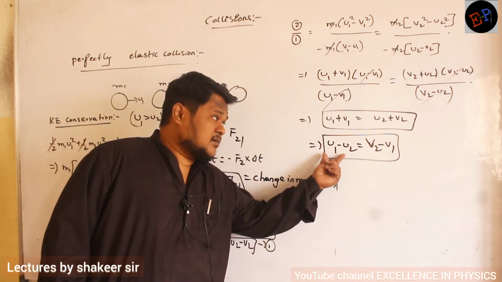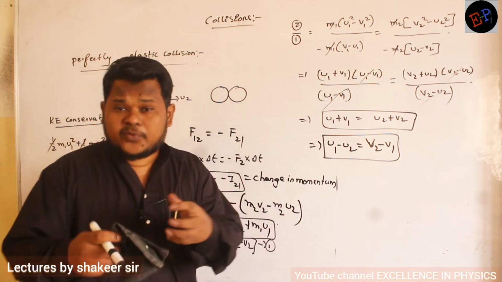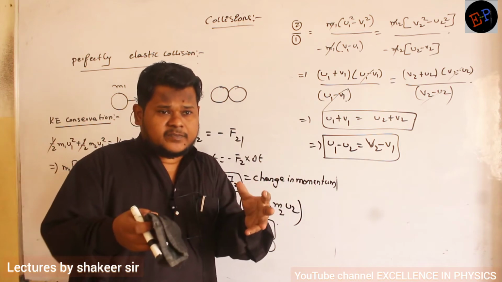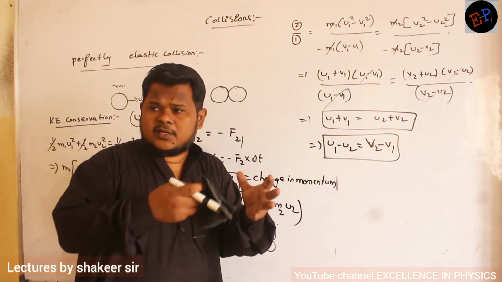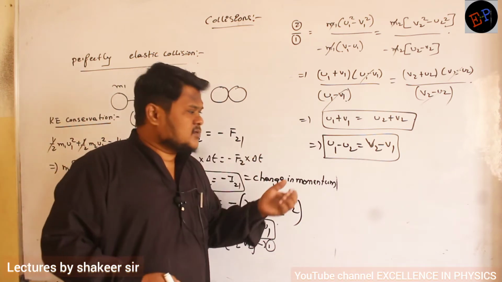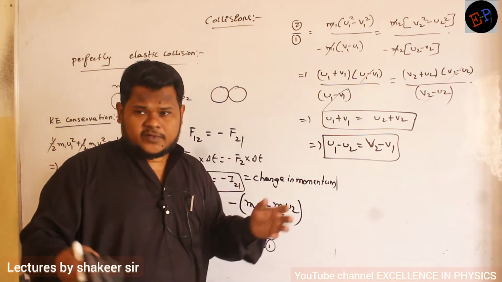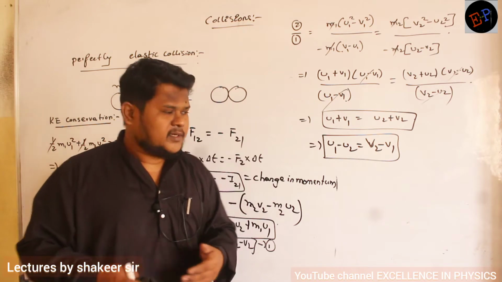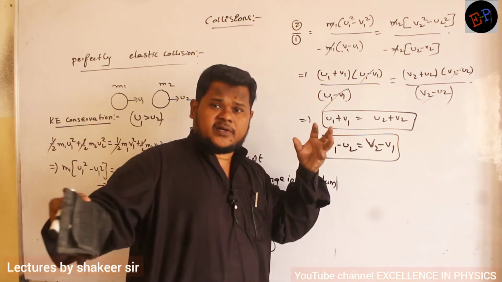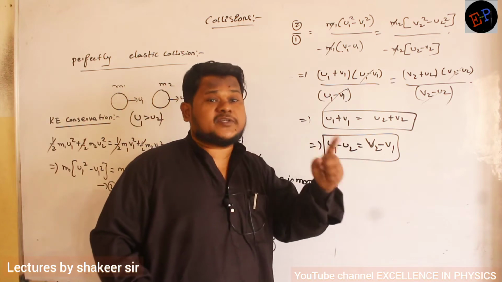This is the relative velocity of approach. Both bodies, if they should collide, they should start approaching. Either they should move in opposite directions, or if they are moving in the same direction, the velocity of the first body should be greater than the velocity of the second body. If you subtract them, that gives the relative velocity of approach. For collision, approaching is compulsory. Now what is meant by v2 minus v1? After collision, they should get separated. So this is called the relative velocity of separation.